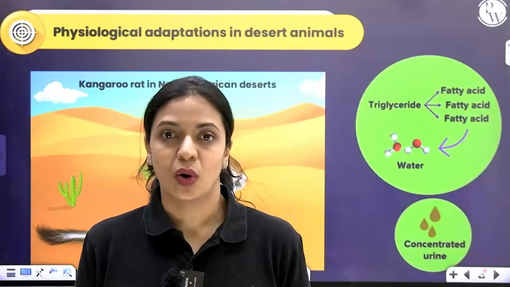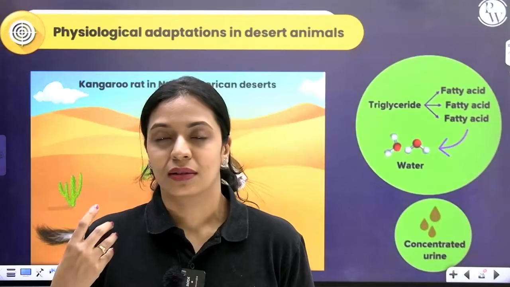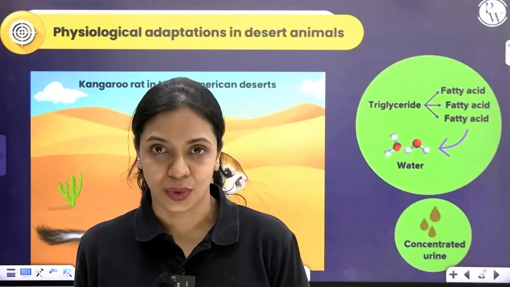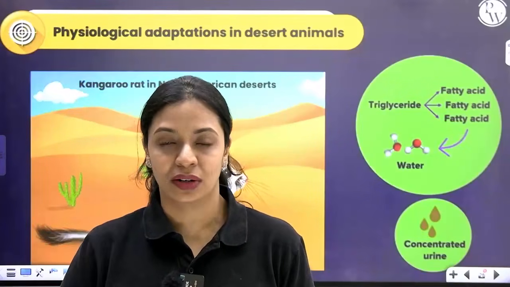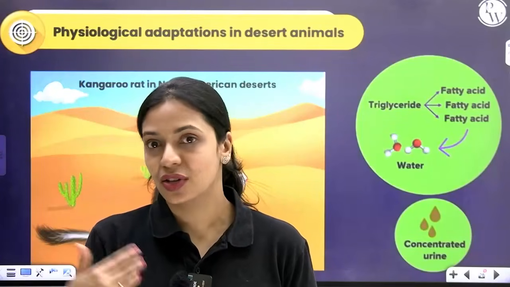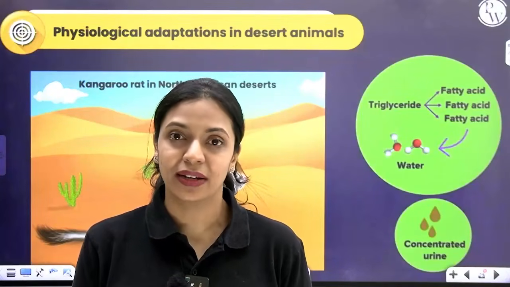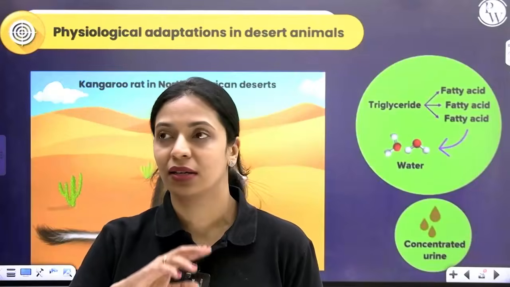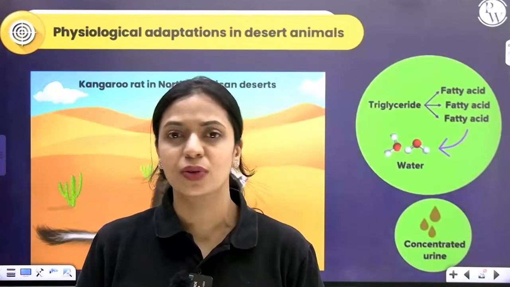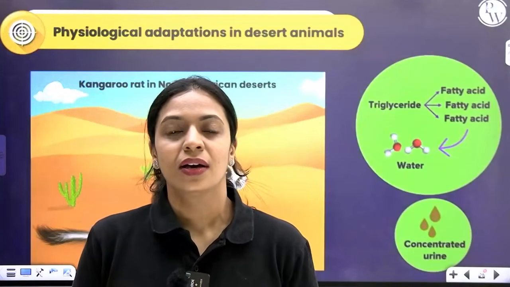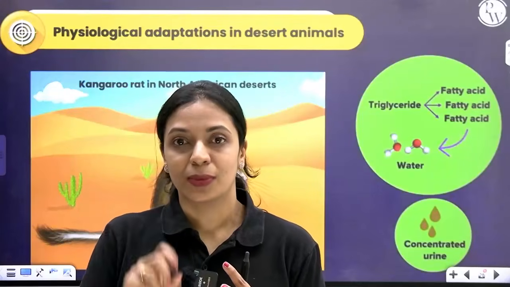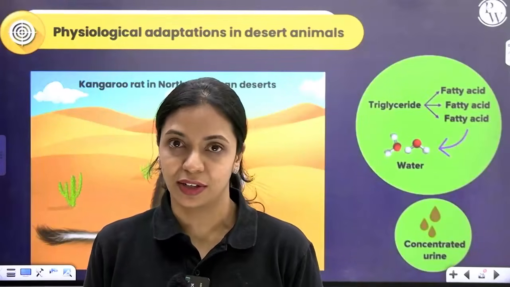And all mammals have the ability to concentrate our urine. Whatever filtrate enters your kidney tubules, the same filtrate is not excreted out in our urine. You know that there are a lot of loops and convoluted tubules present in the nephron, where reabsorption of water from the filtrate happens and we produce a concentrated urine.